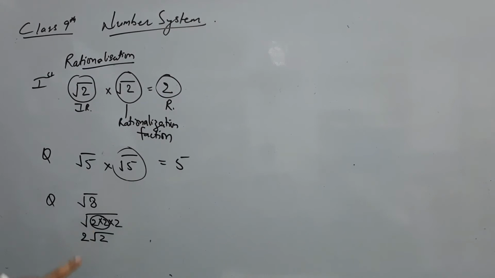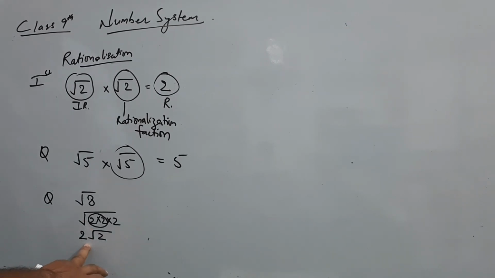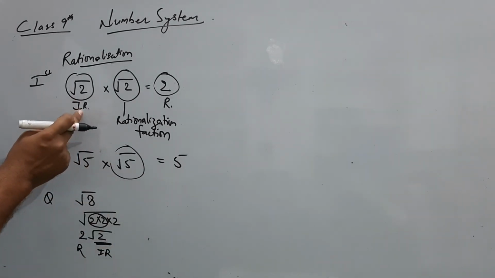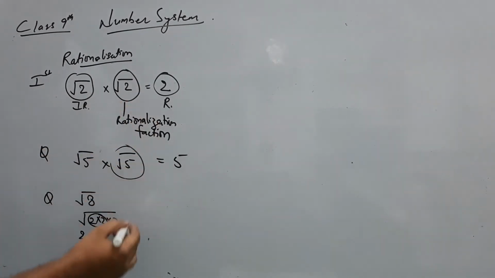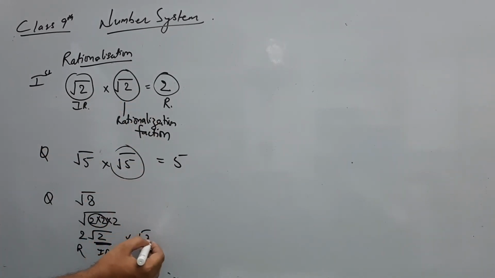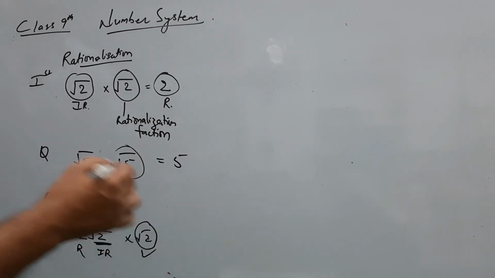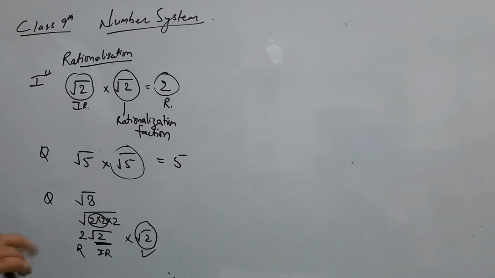Is it? Now we have to find out the rationalization factor of 2 root 2, and the 2 is already rational, and we only have to rationalize the number which is under root 2. So what is the rationalization factor of under root 2? Rationalization factor of under root 2 is under root 2. So the answer of this question is under root 2. Rationalization factor of root 8 is root 2, not root 8. I hope it is clear. Now let us see